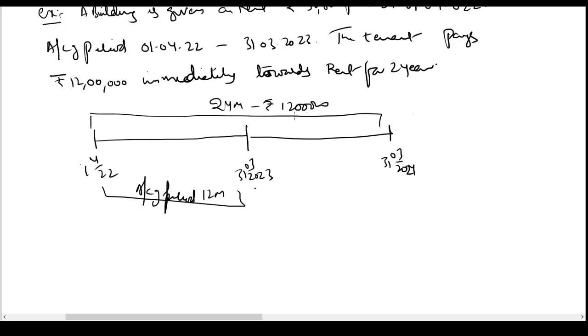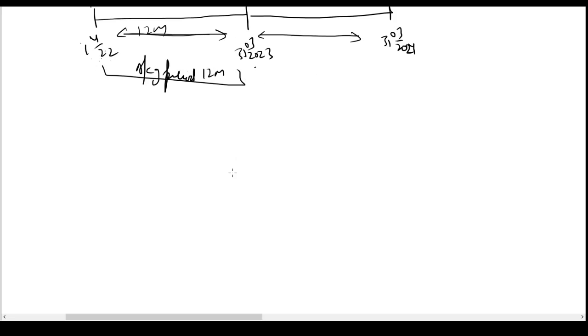So out of this 12 lakh, income for this period of 12 months will be treated as an income in this year, and the extra amount which we have received cannot be recognized as an income for this accounting period because it does not pertain to this period, it pertains to the next accounting period. So how to deal with it? Let us see the scheme of entries we are going to pass.